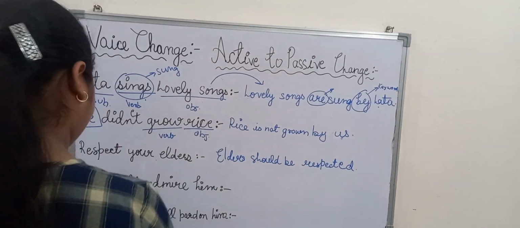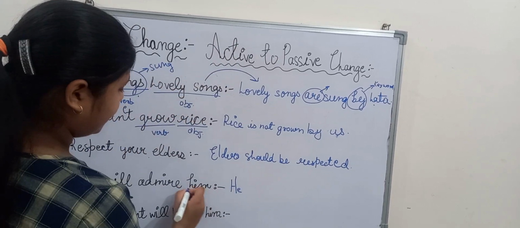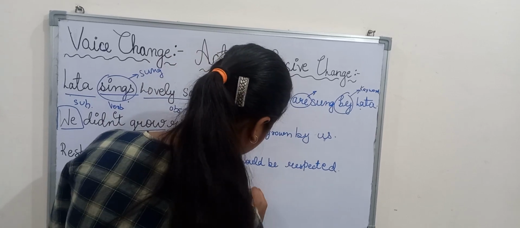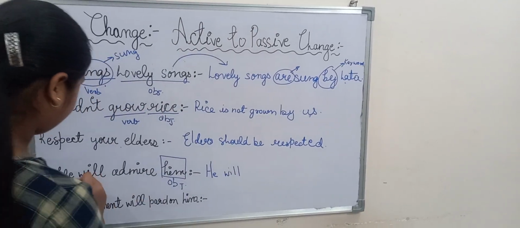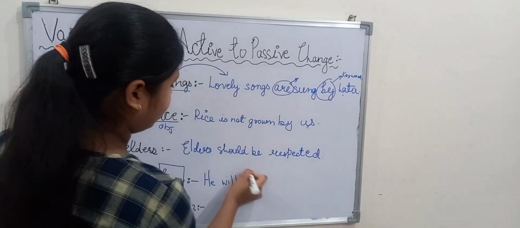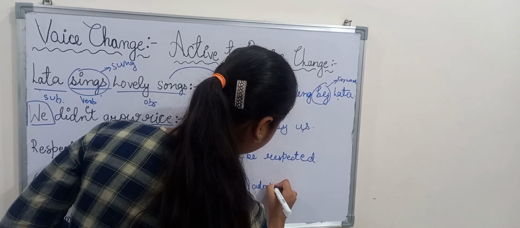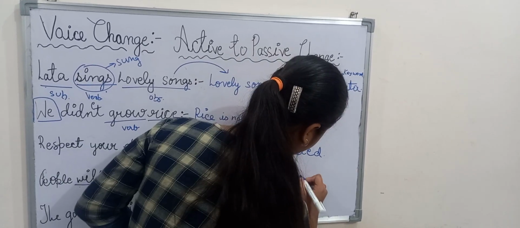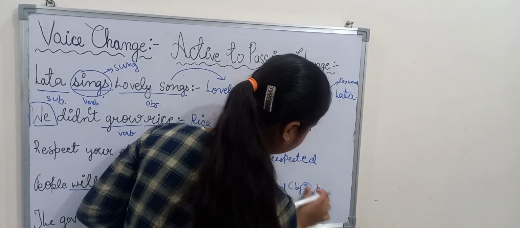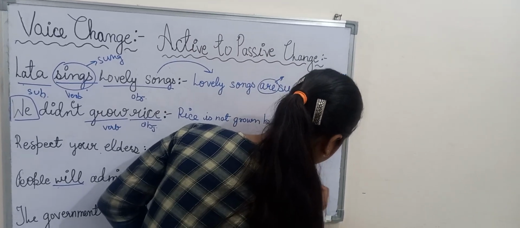Now, people will admire him. Him will change into he. It is the object.